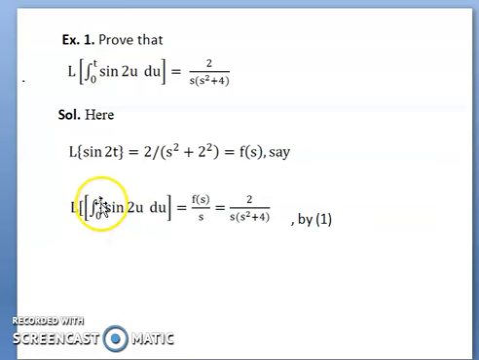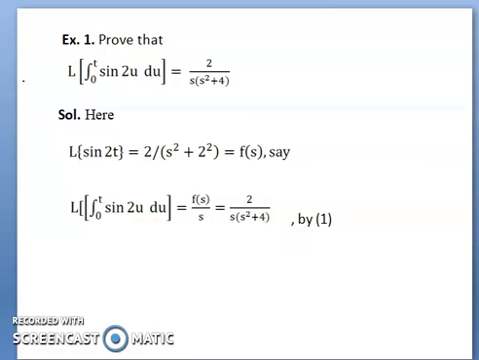Therefore, L of integral from 0 to t of sin 2u du equals F(s) divided by s by the integral theorem of Laplace transform. Here F(s) is 2 divided by s squared plus 2 squared, that is, 4, and s is as it is, so the result becomes 2 divided by s(s squared plus 4), by equation 1.